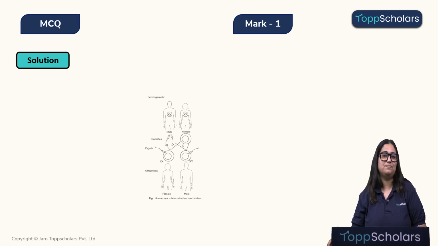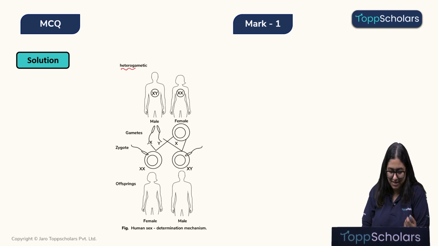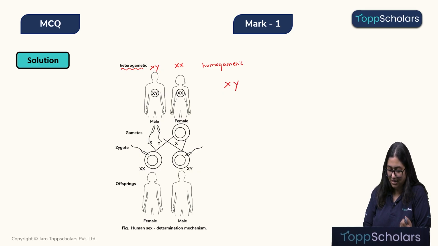Let's solve this question. Children, we know that males are heterogametic in nature, meaning they have two different chromosomes, that is XY, whereas females are homogametic in nature, that is they have the same sex chromosome X. So males are XY and females are XX.